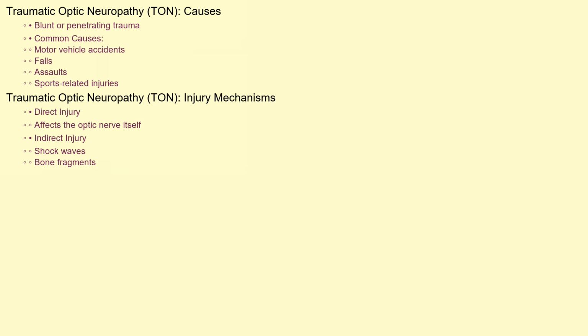The injury can be direct, affecting the optic nerve itself, or indirect, resulting from shock waves or bone fragments impacting the nerve. The pathophysiology of TON is complex. It often involves a combination of mechanisms. Primary injury can cause direct axonal shearing or laceration of the optic nerve fibers. Secondary injury occurs later and involves ischemia from vascular disruption, edema, inflammation, and the release of neurotoxic substances. These secondary events further damage the optic nerve, potentially leading to irreversible vision loss. The optic nerve is particularly vulnerable as it passes through the optic canal, where it can be compressed or contused.